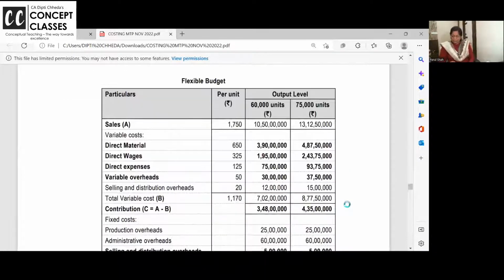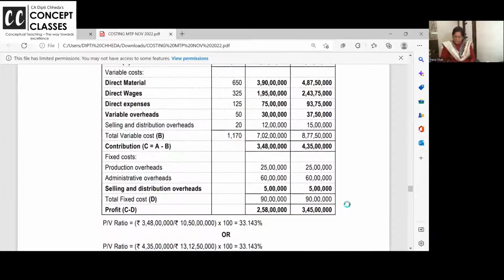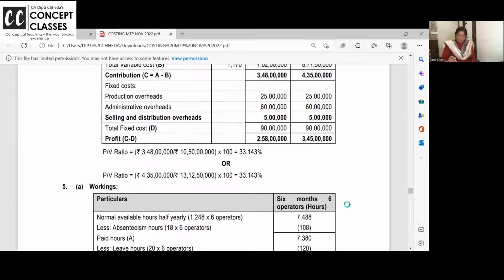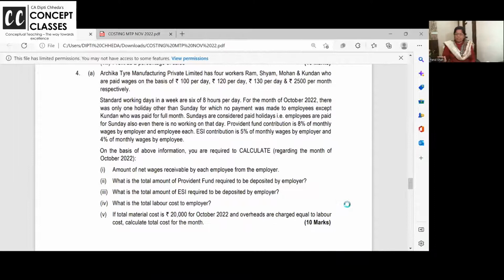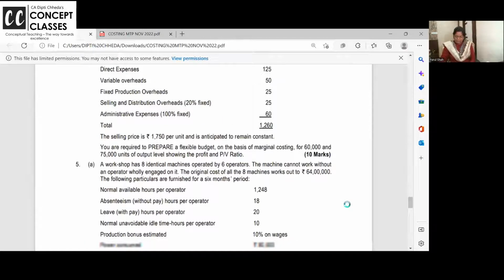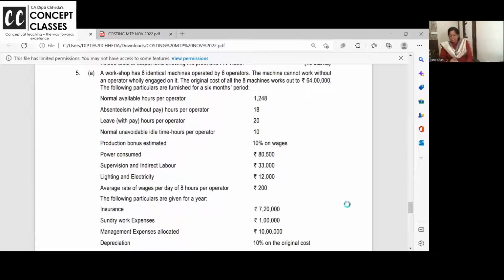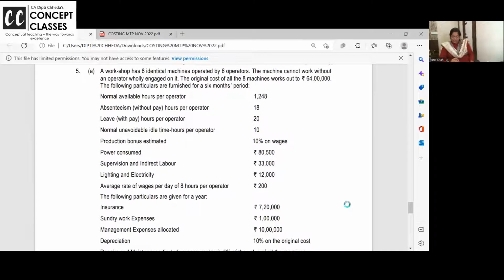Very easy problem. This is again the same budgeting problem that we have done. In fact, I feel question number 1 and question number 4b are the same. Machine hour rate I want to work out.